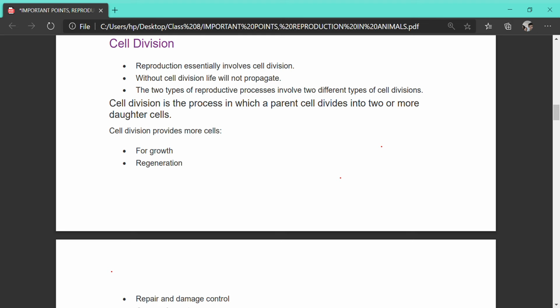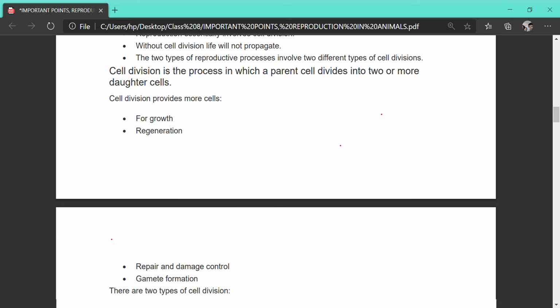There are two types of reproduction process. One is the asexual mode of reproduction and the other one is the sexual mode of reproduction. In case of asexual mode of reproduction, we carry on a type of cell division called mitosis, and in case of sexual mode of reproduction we carry on another process of cell division that is called meiosis. So why does cell division occur?